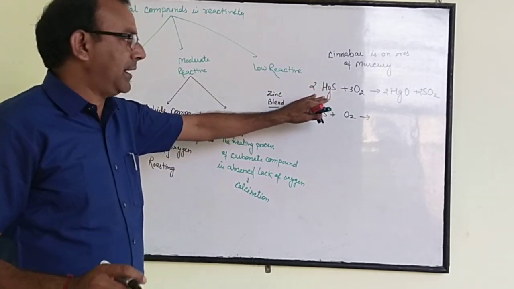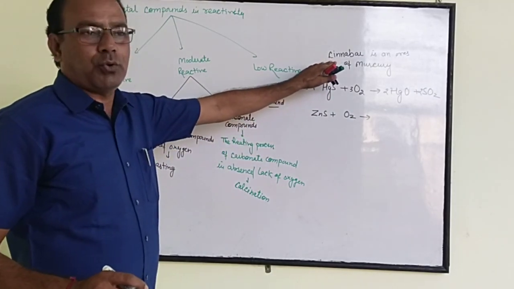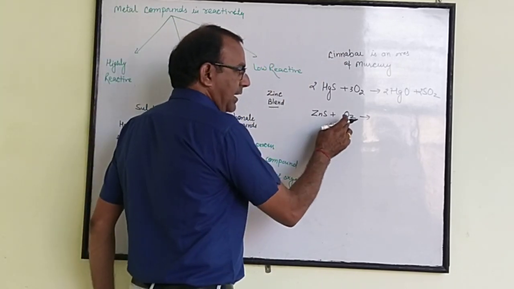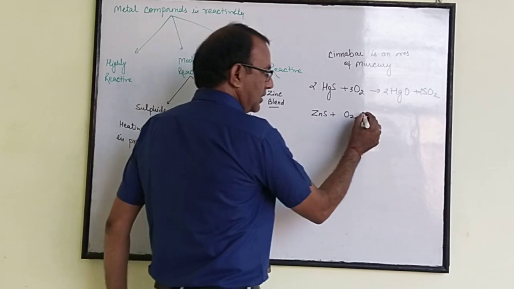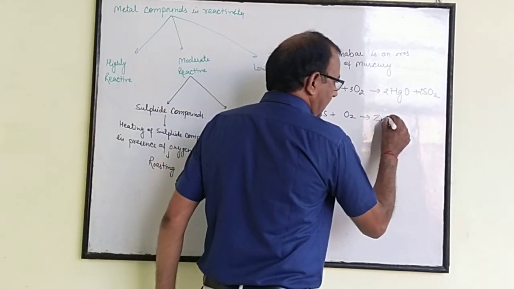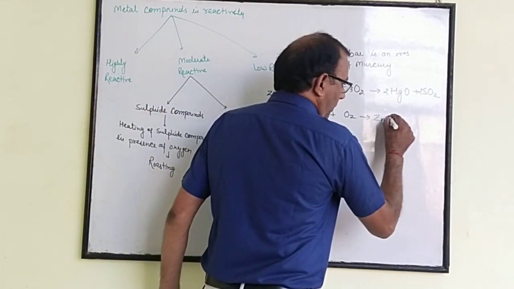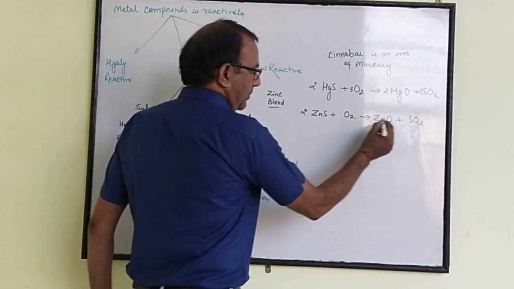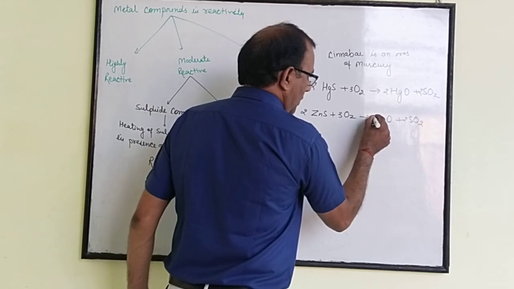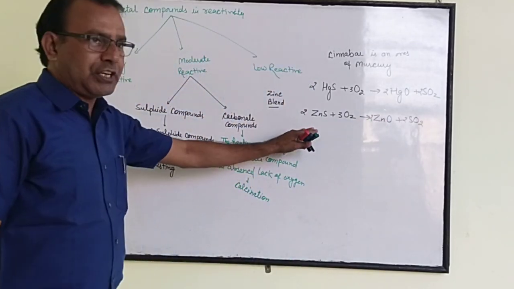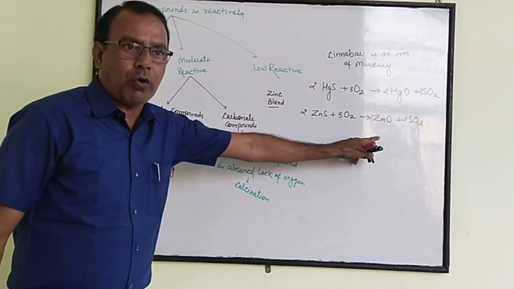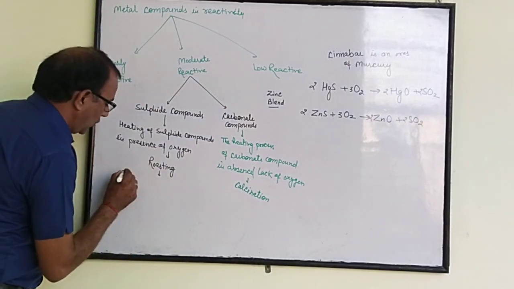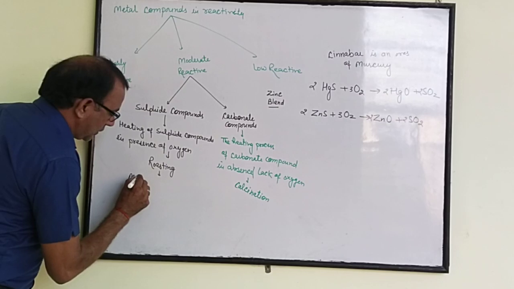HgS, mercuric sulfide, is also known as cinnabar. Zinc sulfide, when heated in presence of oxygen, gives ZnO plus SO2. The reaction will remain the same. We have to change sulfide form to oxide. This is called roasting. Now what did we obtain from roasting? Metal oxide.